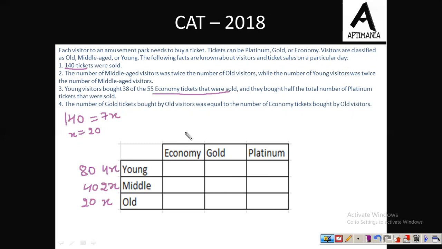Now further, the young visitors bought 38 of 55 economy tickets that were sold. So economy tickets that were sold was 55, और उसमें से 38 young people ने purchase किए. And they bought half the total number of platinum tickets that were sold. Platinum ticket जितनी भी थी, let it be 4y, उसकी half young people ने purchase किए. तो 2y young people ने purchase किए. The number of gold tickets bought by old visitors, let this be x, was equal to the number of economy tickets bought by old visitors. This is also x. Now we know that this plus this plus this must be equal to 20. So this must be then 20 minus 2x.